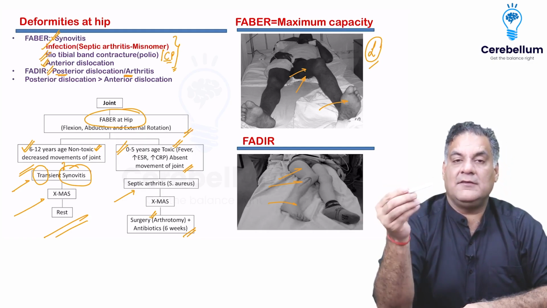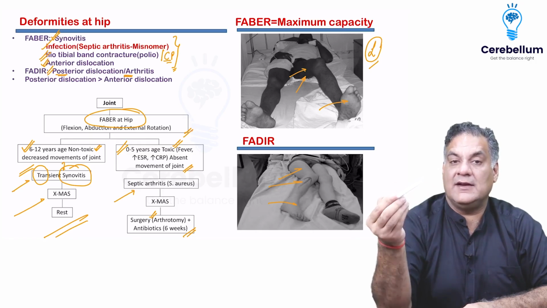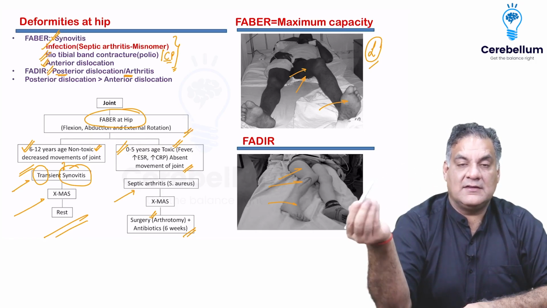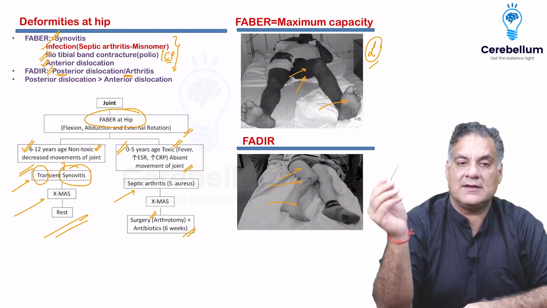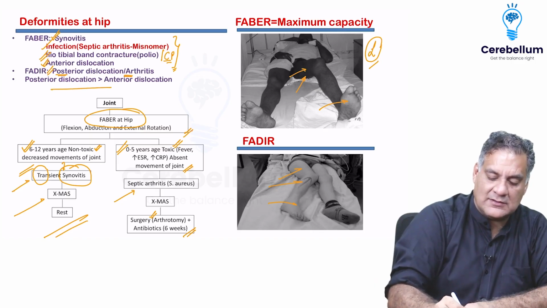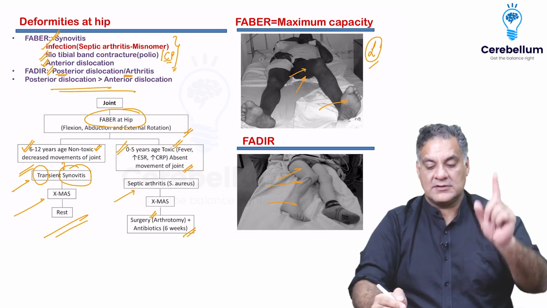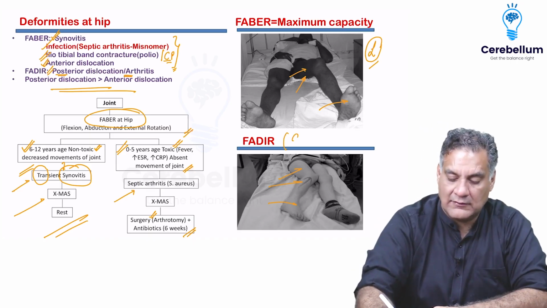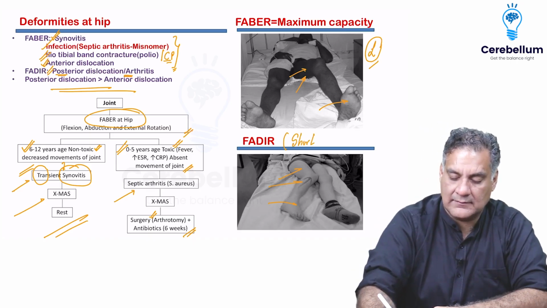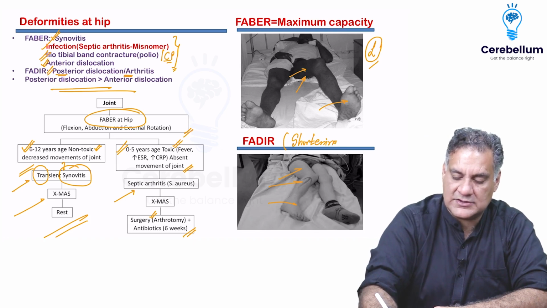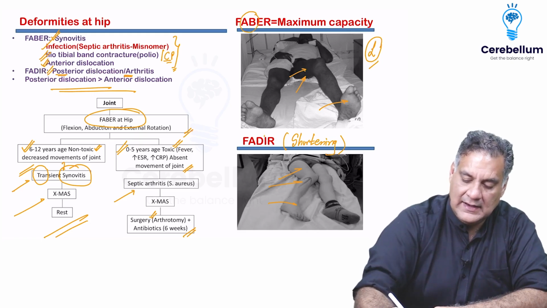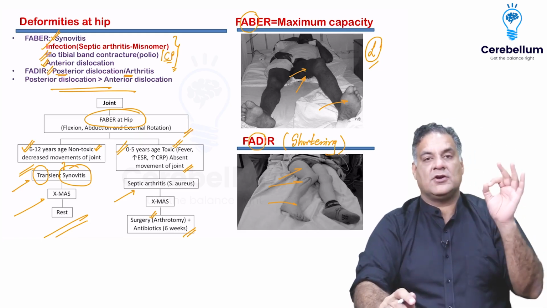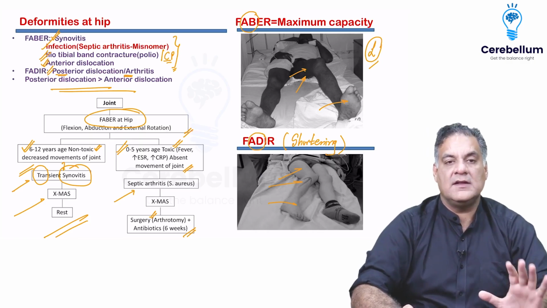If there is tubercular infection of the hip joint, initially there is synovitis, there will be FABER. As it progresses, will it turn to FADIR? True, because that will cause arthritis or damage to the cartilage. And this is what is written, posterior dislocation of the hip is more common than anterior dislocation. Also remember, FADIR will always have shortening because abduction will have lengthening, and adduction will have shortening of the limb. This is what you should remember.